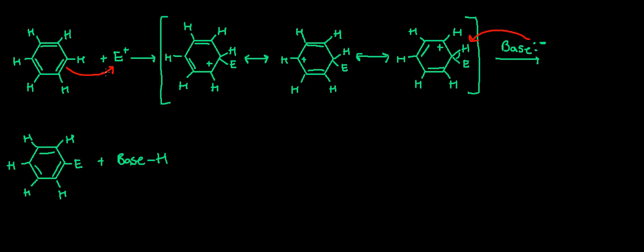When this takes place, it will interrupt the aromatic effect of the compound, because when it bonds to one of the carbons, that carbon will no longer be sp2 hybridized. This carbon has 1, 2, 3, 4 bonds. It is now sp3 hybridized. Since this is sp3 hybridized, we cannot have that ring of p orbitals that grant that aromatic effect and increased